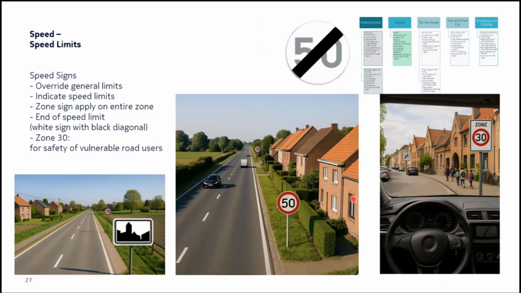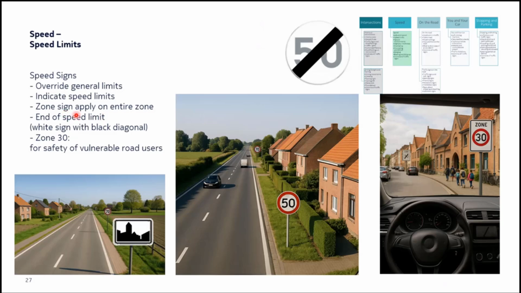Okay, so let's continue and look at the speed signs. These are the speed signs that you see here, 70, 50. So these speed signs override general limits. As in this example, we have already explained the general limit is 50, but this 70 kilometers overrules 50 kilometers. From this board onwards, you can follow 70 kilometers per hour. These indicate the speed limits, of course. So from here you drive at 50 kilometers per hour till here, and from here you're allowed to drive at 70 kilometers per hour.